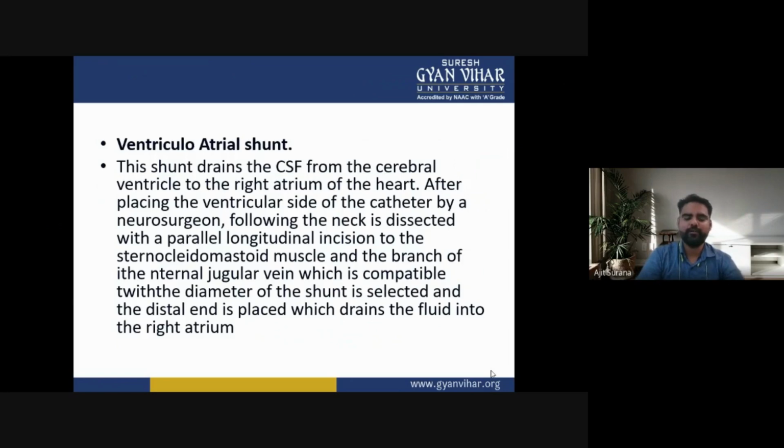The first one is the ventricular-arterial shunt. This shunt drains the cerebrospinal fluid from the cerebral ventricles to the right atrium of the heart.